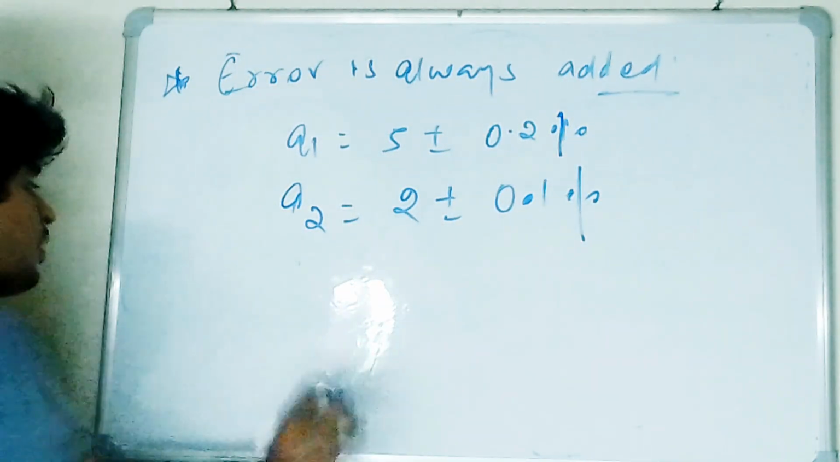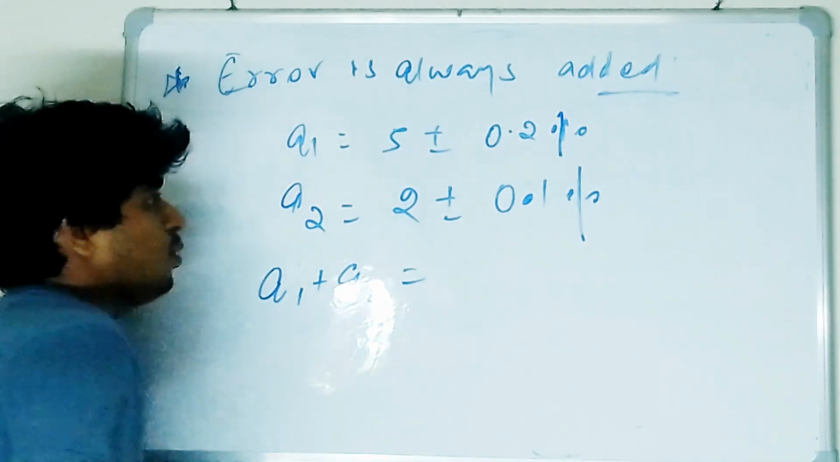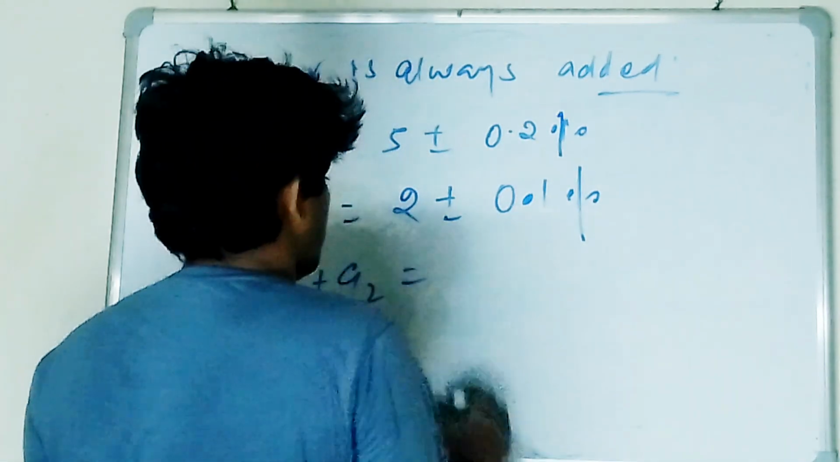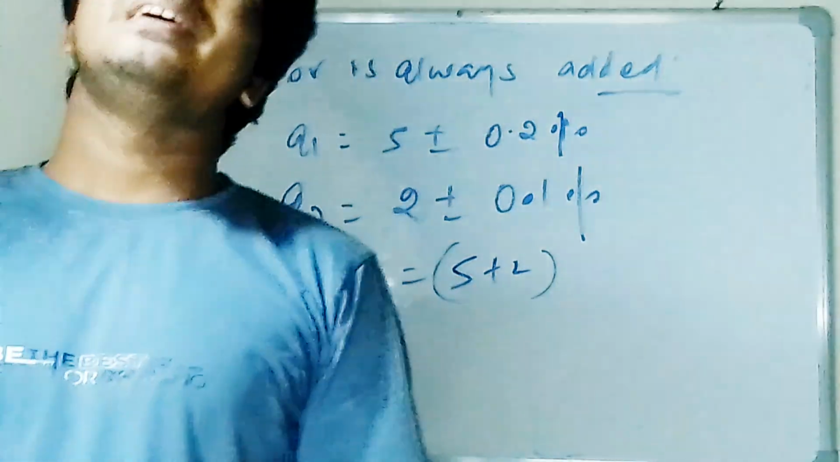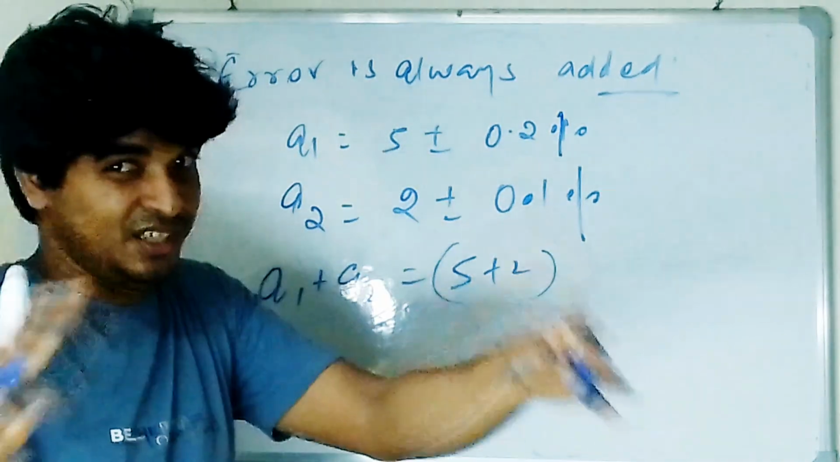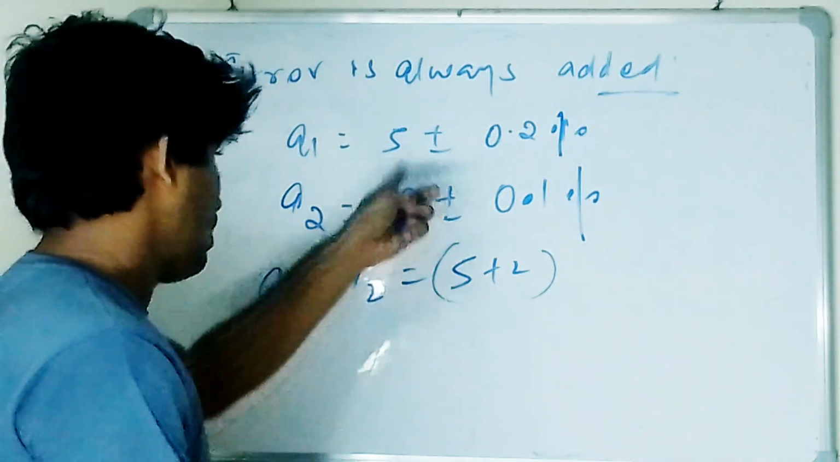Now what am I doing here? I am taking A1 plus A2. So I am adding both. Add both, 5 plus 2. So you are adding, and you can do anything with the absolute value, no problem in it. But whenever you are dealing with error, you have to always do addition. Either you are doing addition or subtraction, you have to always add.